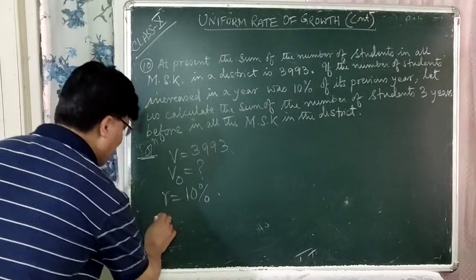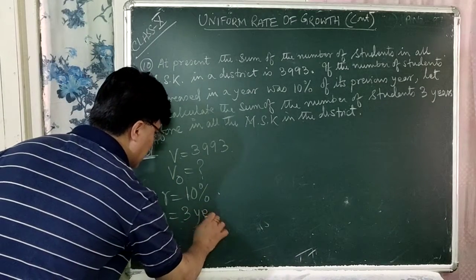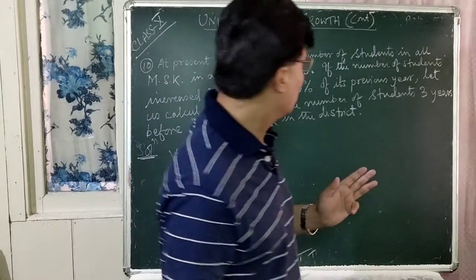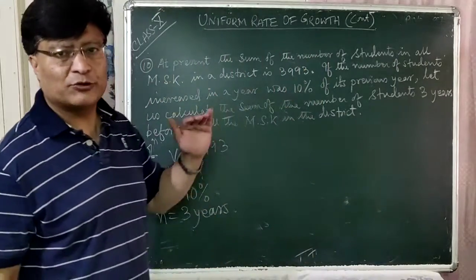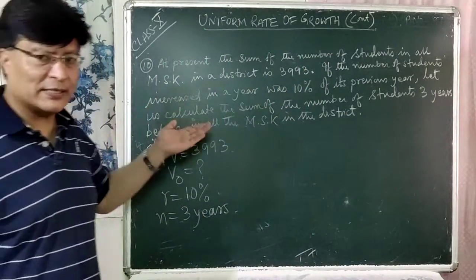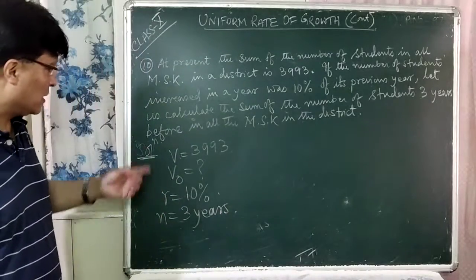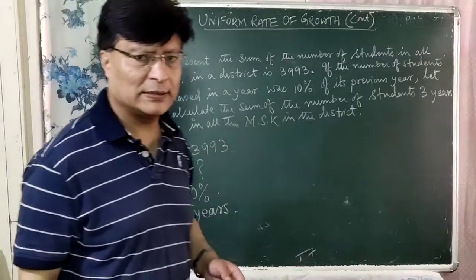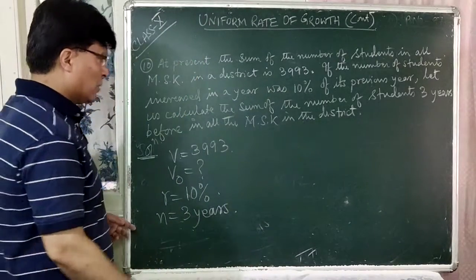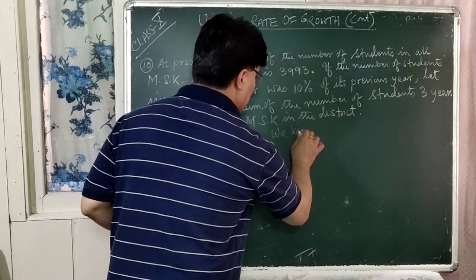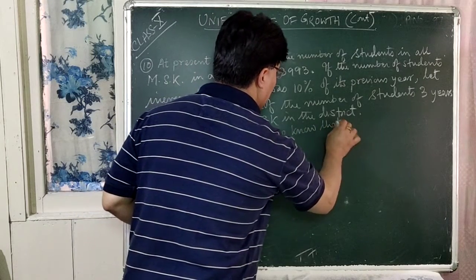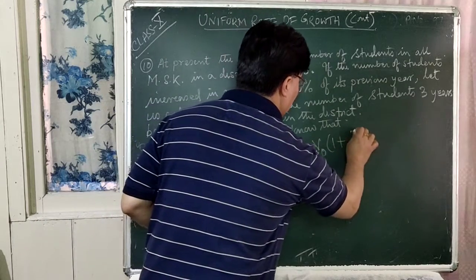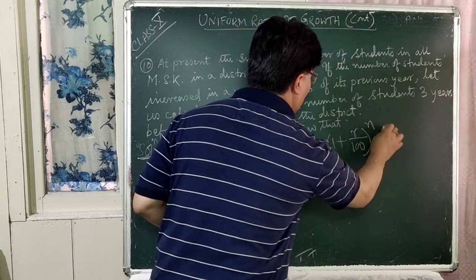So now, what is the value for N? That is 3 years. That means you have to find out the number of students 3 years before in all the MSK in the district, right? So these are the data given in the question, okay? So now we know that V is equal to V0 (1 plus R upon 100) whole to the power N.